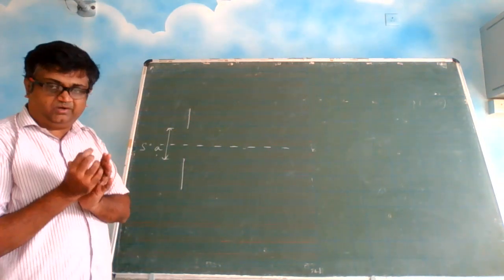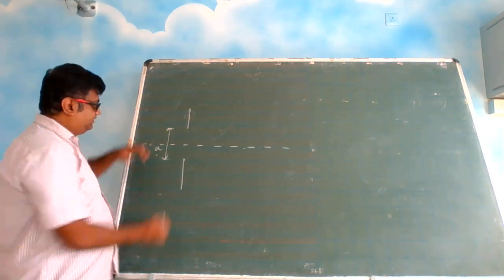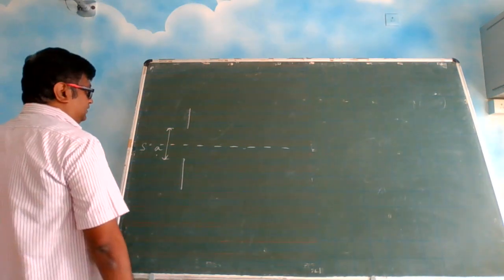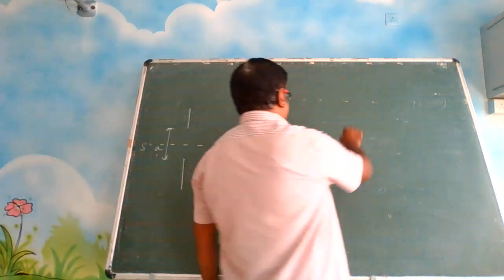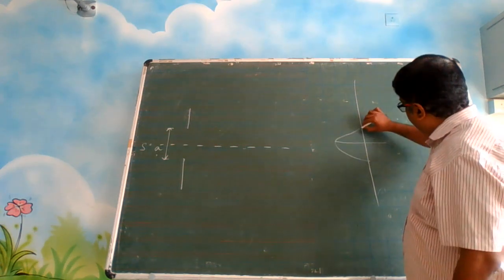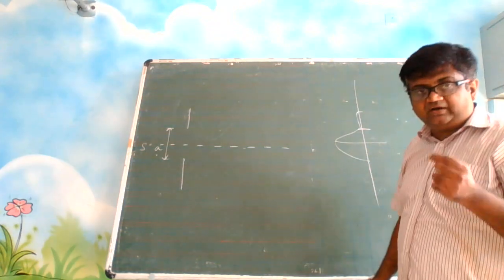The slit is very small, but here only for the explanation purpose we are drawing it so big. If such a big slit is there, there is no question of any diffraction. Now here rays are going out. What are we trying to find out? There is a center point, and some particular dark spot we are trying to locate.